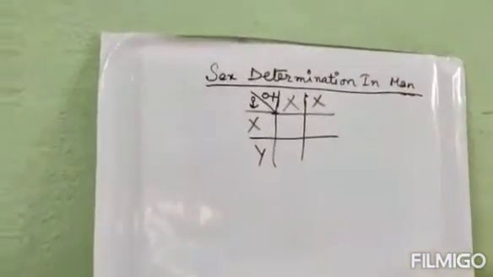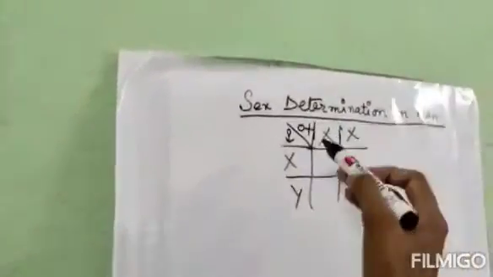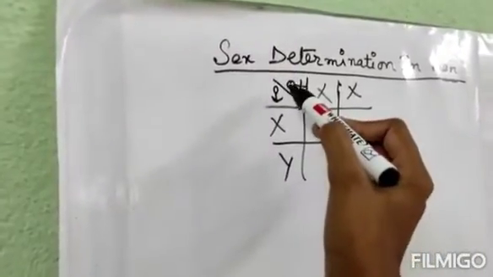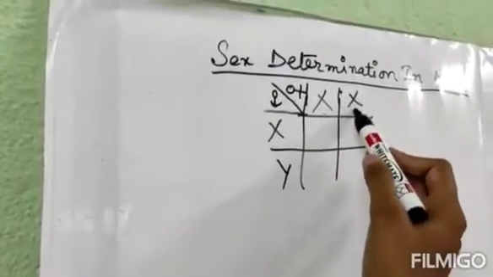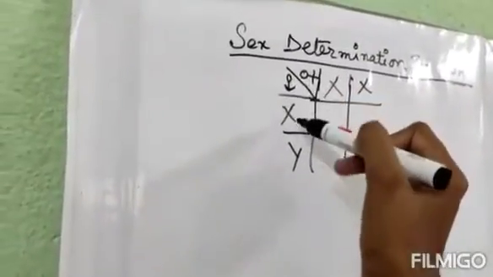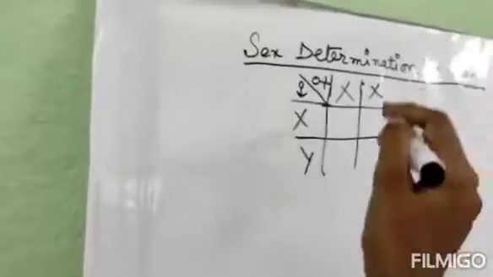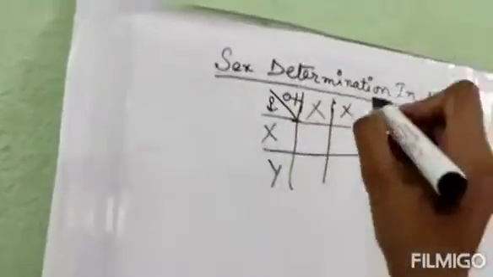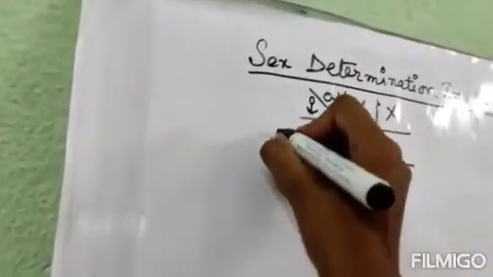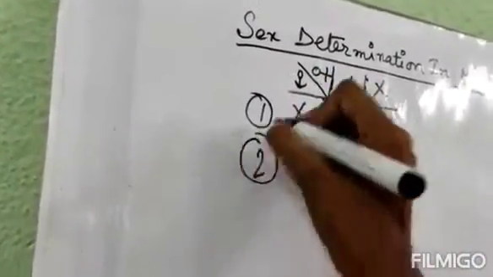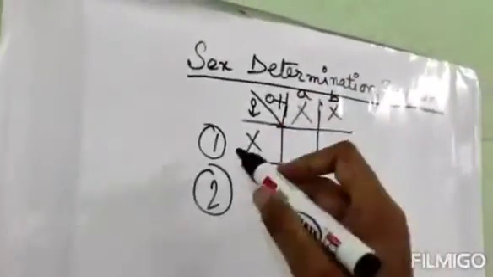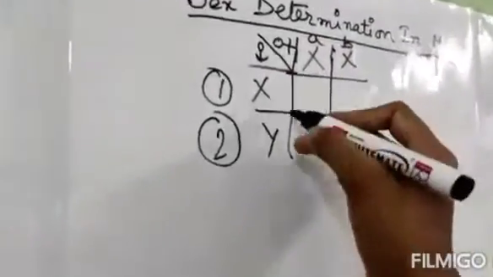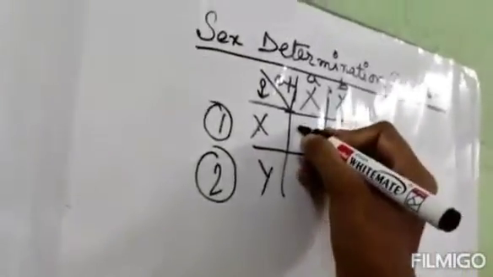So this is the checkerboard. This is the sign for the mother, and we have written the genotypes. And this is the sign for the father, and we have written the genotypes over here. If you are doing this checkerboard, you have to maintain this order. Otherwise, marks will be deducted. Understood? So similarly, this is 1, 2, this is A and B. So 1 will be multiplied by both A and B. So X into X. Don't write X square.